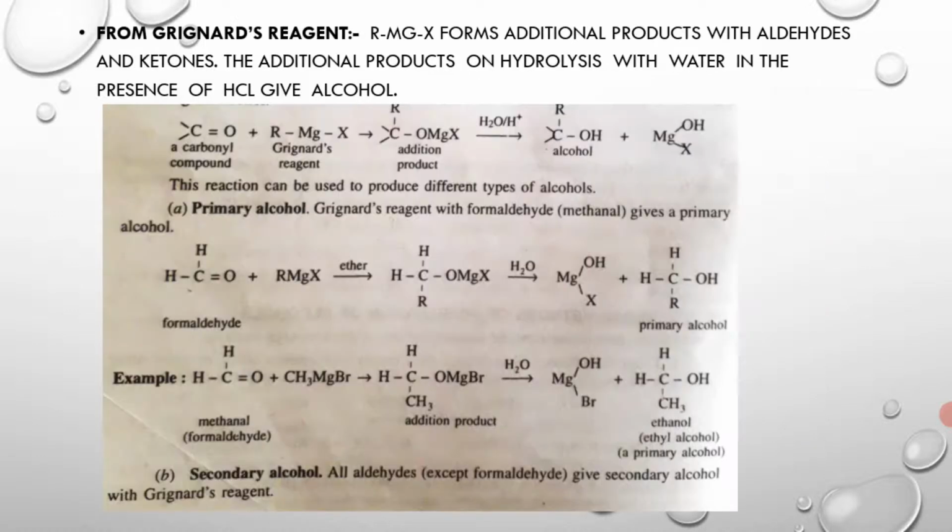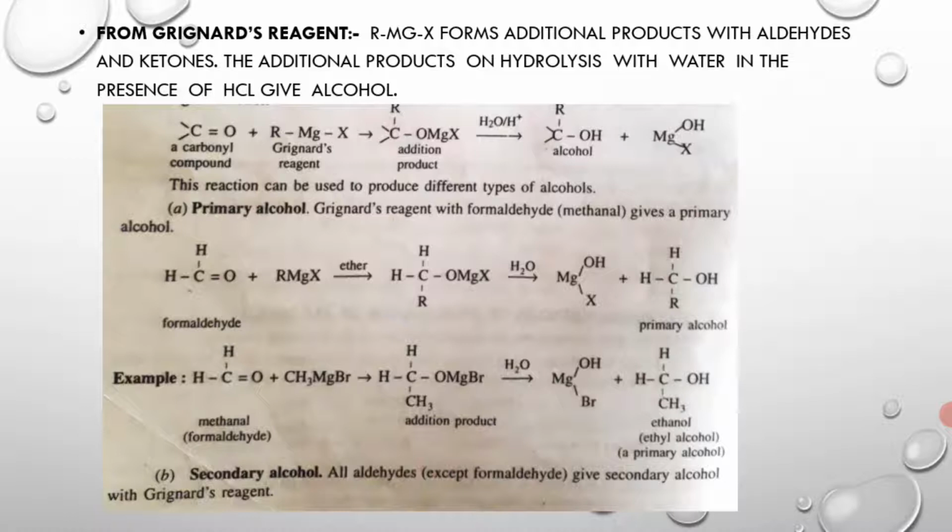Another method is from Grignard's reagent. Grignard's reagent forms addition products with aldehydes and ketones.